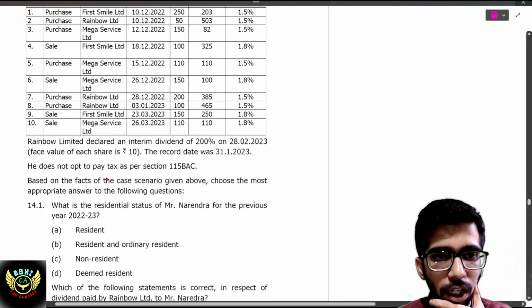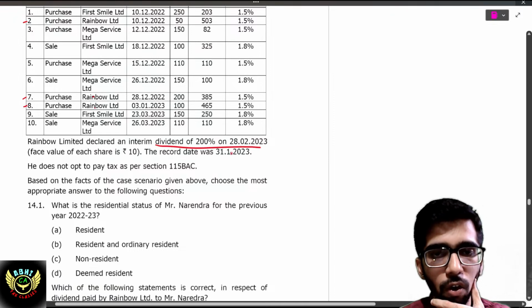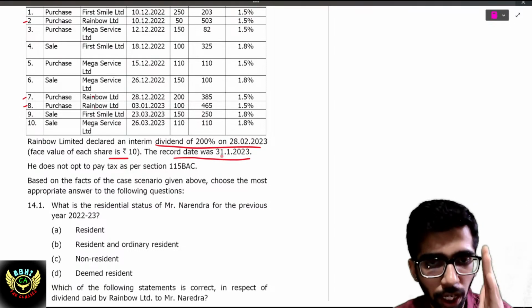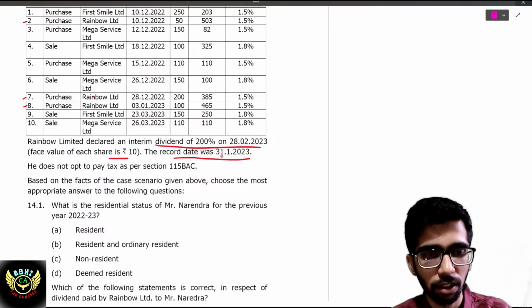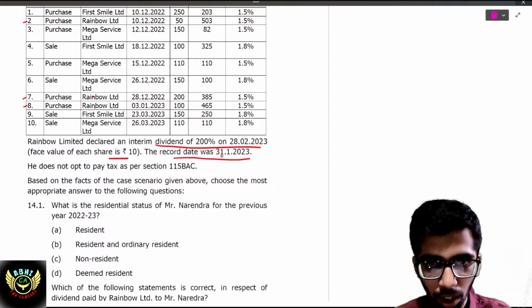Rainbow Limited declared a dividend of 200% on 28th February 2023. Face value is 10. Record date means up to that date, whatever you have purchased from that company, you will be granted a dividend.